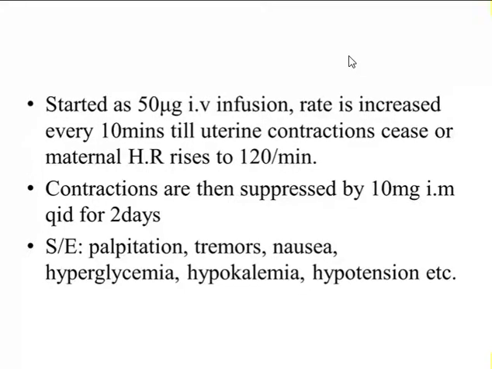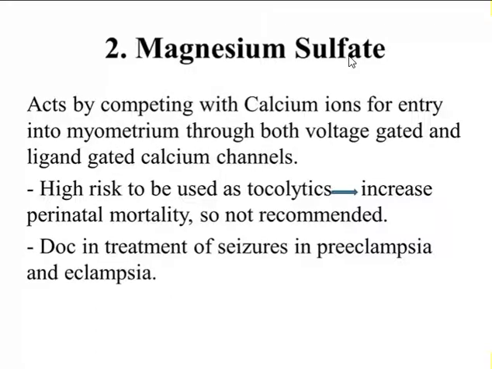Coming to magnesium sulfate. Magnesium sulfate acts by competing with calcium ions for entry into the myometrium through both voltage gated as well as ligand gated calcium channels. So it will compete with calcium for entry into the cell. So it is used as a tocolytic.